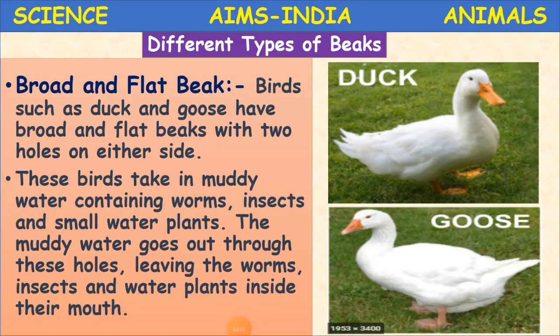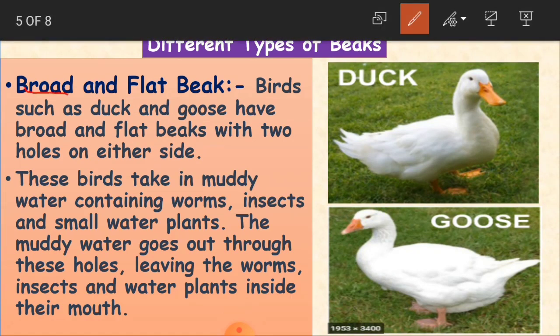You can see here in the pictures the duck and goose. Let's see how these beaks are. Broad and flat beak. See here in the picture, how are these beaks, children? They are broad and flat. Birds such as duck and goose have broad and flat beaks with two holes on either side. So on this flat beak, these two birds have got holes on either side of the beak. If this is the beak, you have one hole this side and one this side.